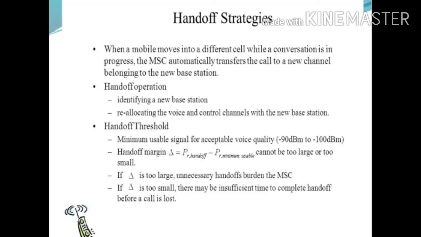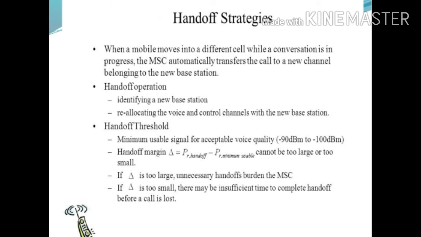The processing of handoff is an important task in a cellular system. In handoff strategies, higher priority is given to the handoff request than the call initiation request in the cellular system. In a handoff system, higher priority is for the handoff request. Means first give priority to the handoff request and then the call initiation request.